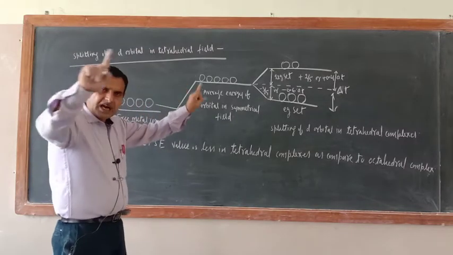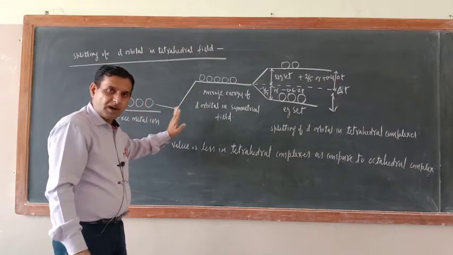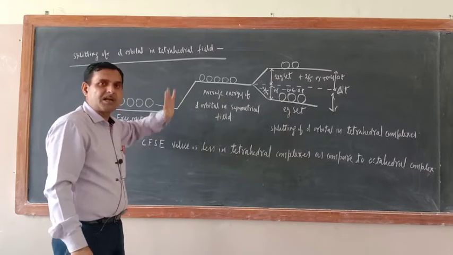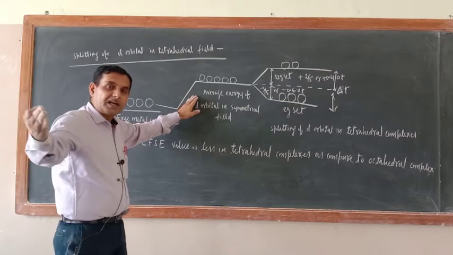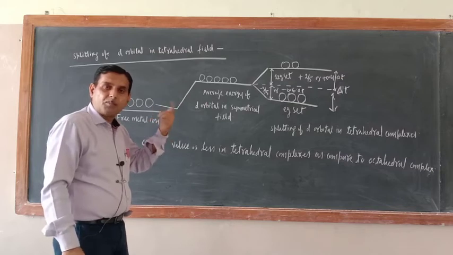If they are approaching from equidistance, then what would happen? The d orbitals will feel repulsion, because they represent point negative charge, and the approaching ligand also has a lone pair of electrons, a point negative charge.